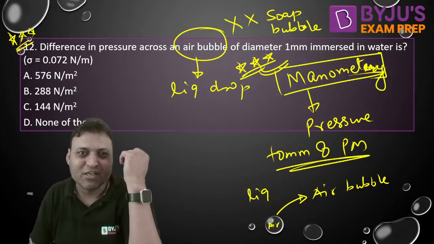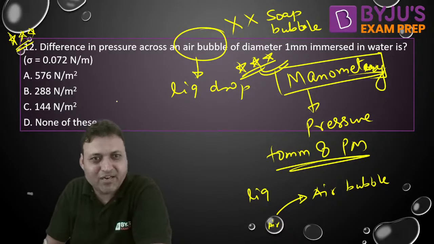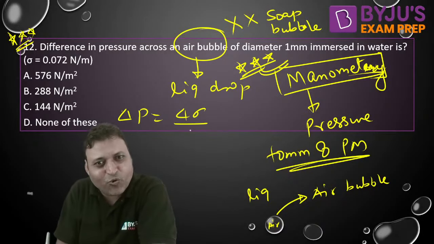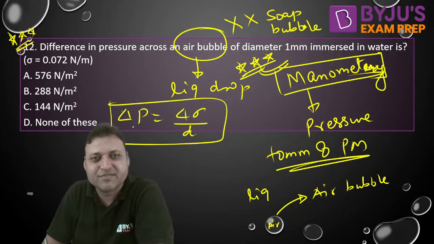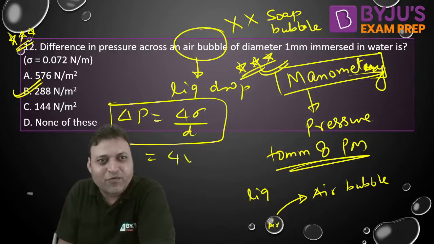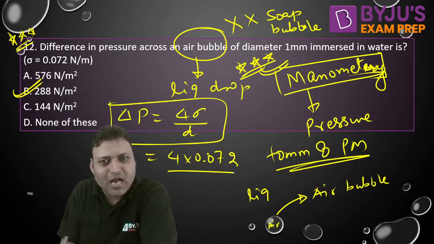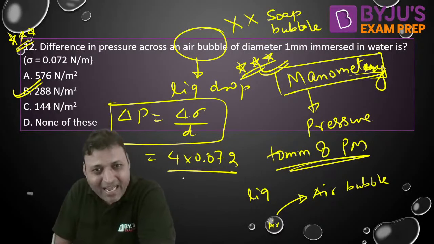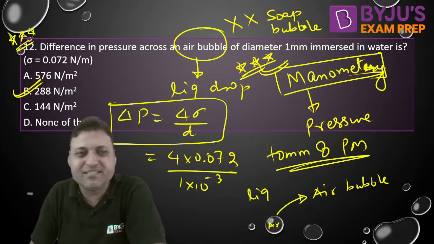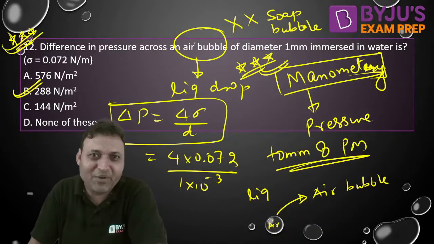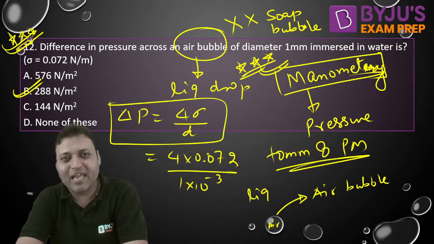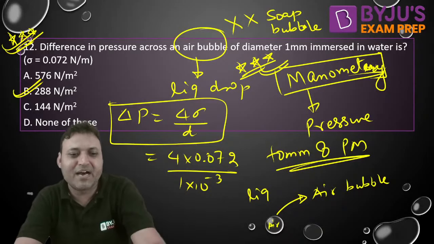Yes, Thomas, we will discuss the various manometers as well. So the formula will be applied as 4 sigma by D. It will not be 8 sigma by D, it will be 4 sigma by D. And that is why your answer should be 288: 4 into 0.072 upon diameter, that is 1 mm, that is 1 into 10 to the power minus 3. That is how the questions are framed. If you understand the basic concept, then you will be able to apply the correct formula. 288 will be the answer.